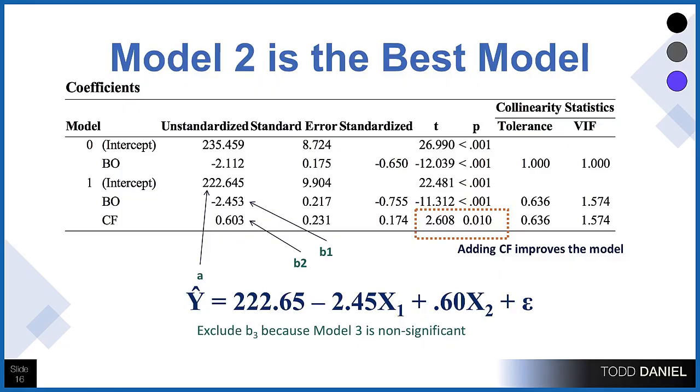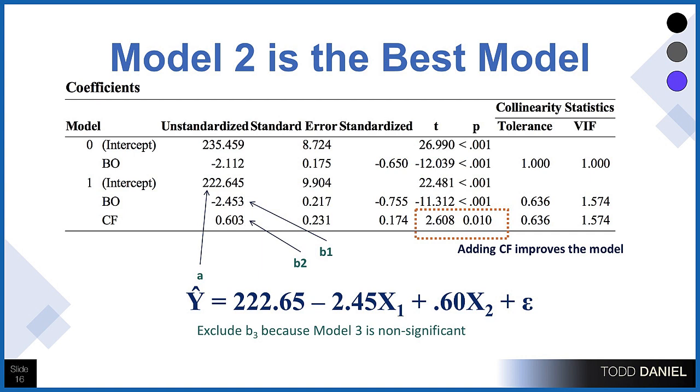Let's look at our coefficients for this model that we have settled on as being the one that works best. Remember the prediction for a straight line is y equals a plus bx, where a is our constant or our intercept. So the intercept is right here, it's 222.645, that's our a value. The unstandardized predictors for burnout is a negative 2.4, and for compassion fatigue is 0.603.